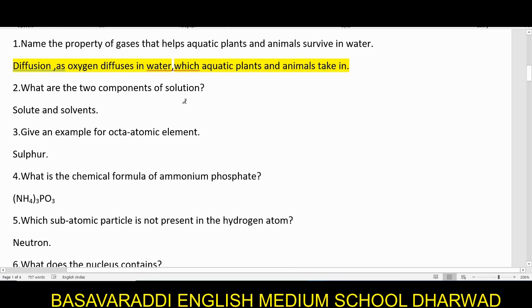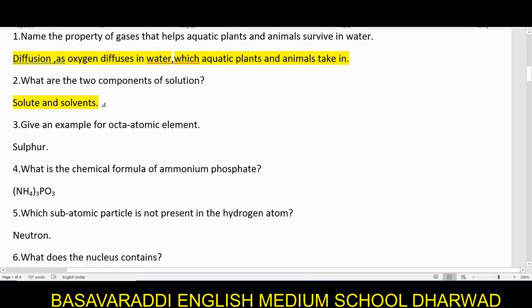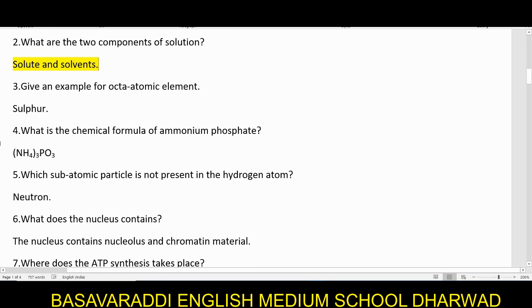What are the two components of a solution? Yes, a solution is made up of solute and the solvent. The two major components of your solution are solute and solvent. Solute means the substance which is going to be dissolved in a liquid medium. So solute is the solid particle which dissolves in a liquid substance. Then we will get the solution.